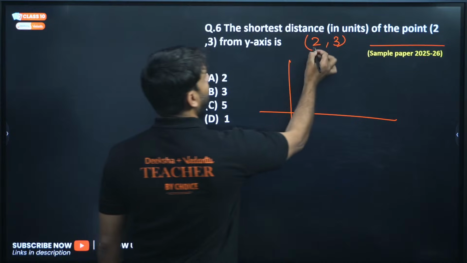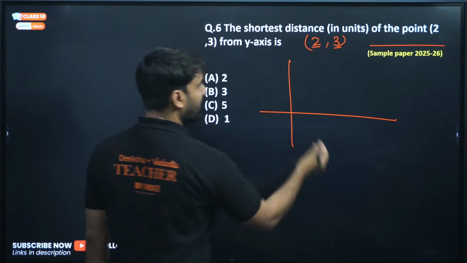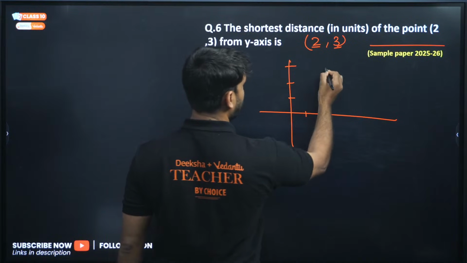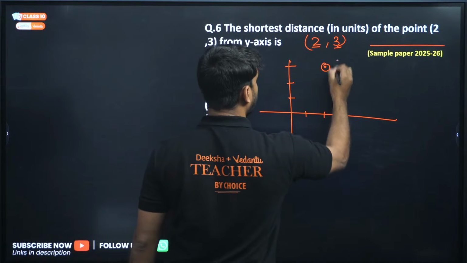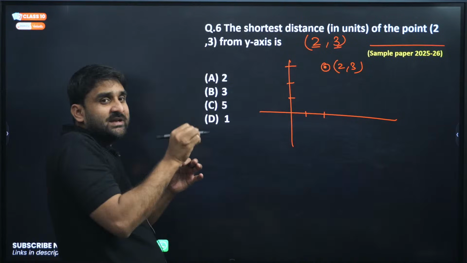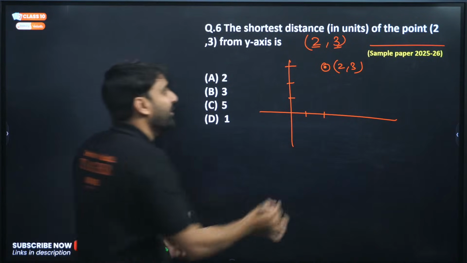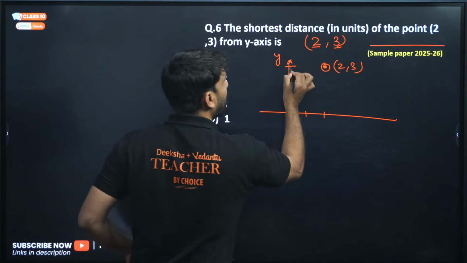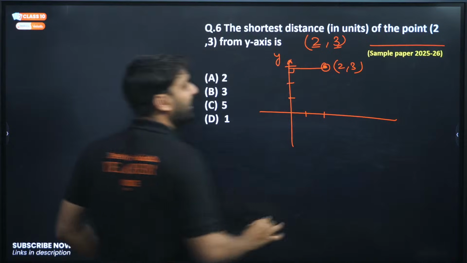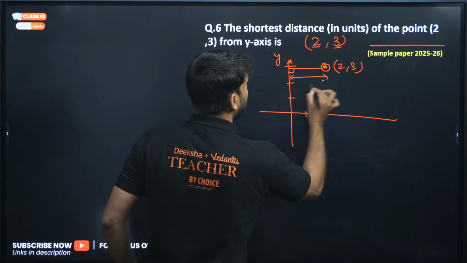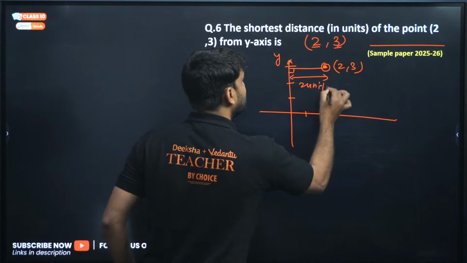So if we talk about x = 2 and y = 3, where will be the coordinate? x = 2 here and y = 3 somewhere here. This will be the coordinate. And the question is asking, what is the shortest distance from the y-axis? This is the y-axis, my dear. So the shortest distance of this point from the y-axis will be exactly at 90 degrees. And this is the x-axis, and this is 2 units. So this is the answer.